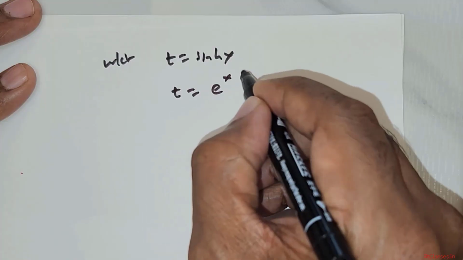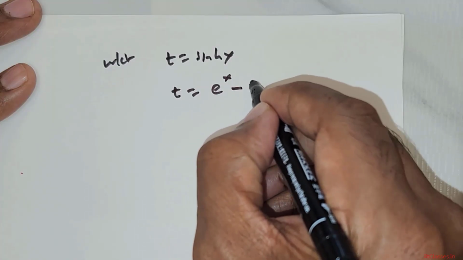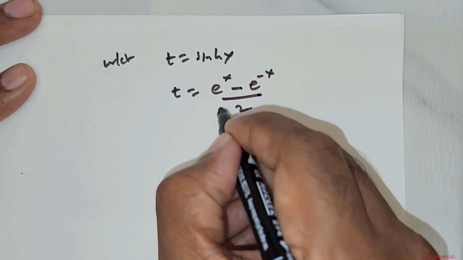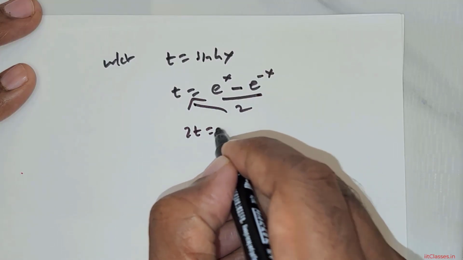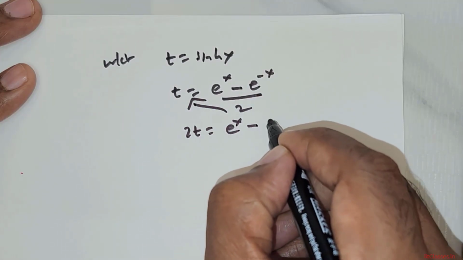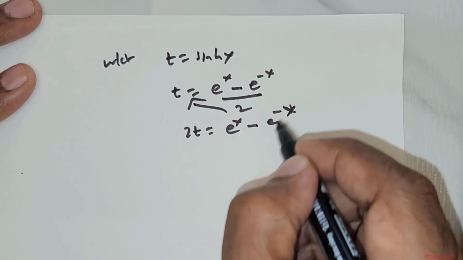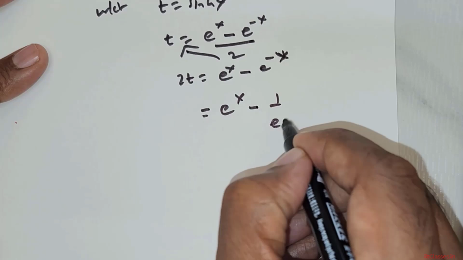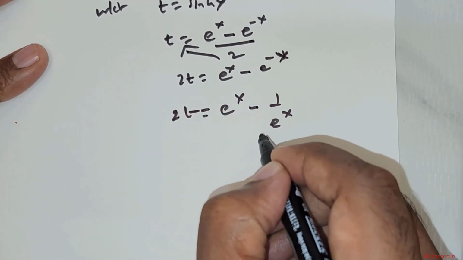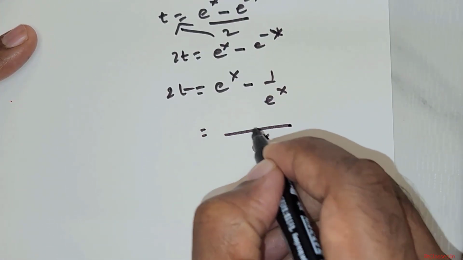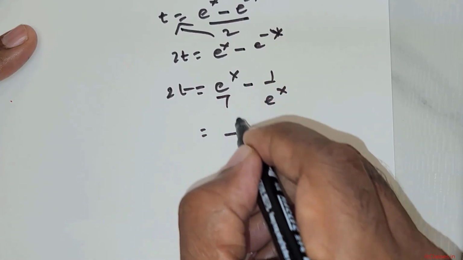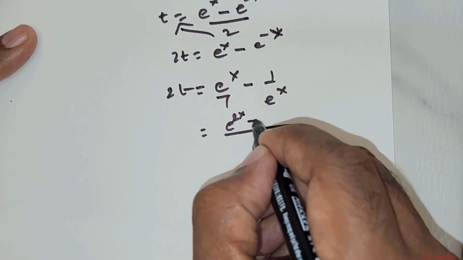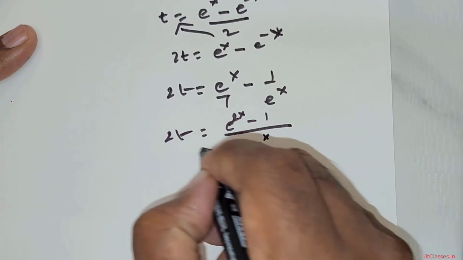but sin x has the representation e raised to the power of x minus e raised to the power of negative x, divided by 2. You cross multiply, you get 2 times t is equal to e raised to the power of x minus e raised to the power of negative x. This can be rewritten as e raised to the power of x minus 1 over e raised to the power of x is equal to 2 times t. I take the LCM as e raised to the power of x. So this is going to be e raised to the power of 2x minus 1 is equal to 2 times t.